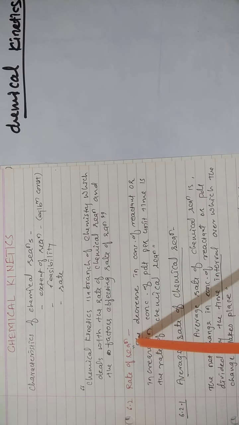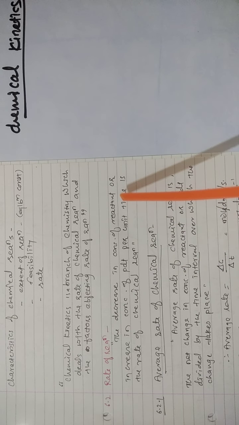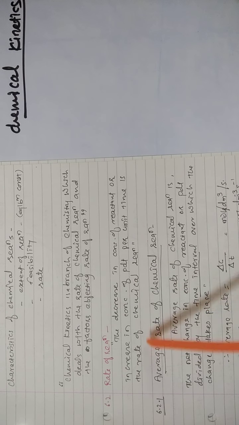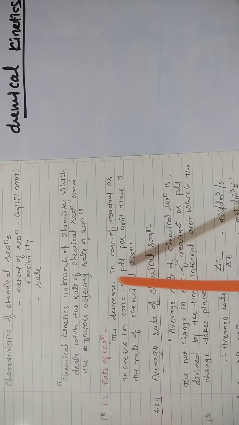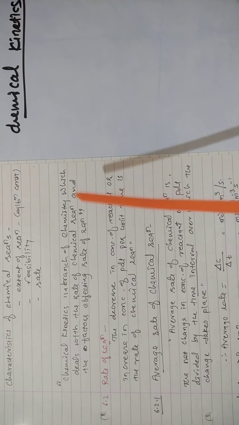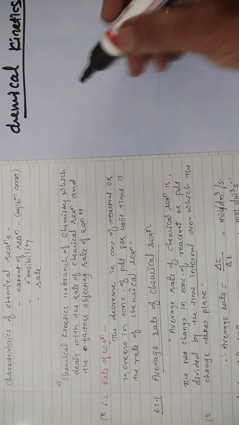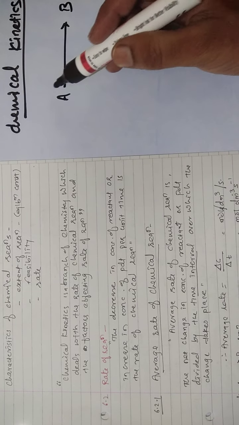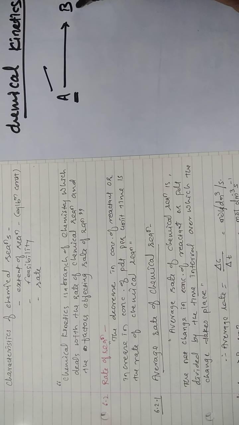Now what is the rate of a reaction? Rate of reaction is the decrease in concentration of reactants or increase in concentration of the product per unit time. While a chemical reaction proceeds, the reactants react with each other, so the concentration of the reactant decreases continuously and formation of the product takes place.